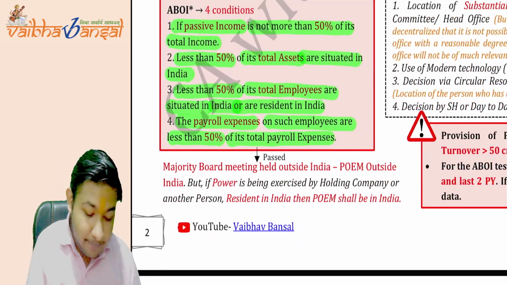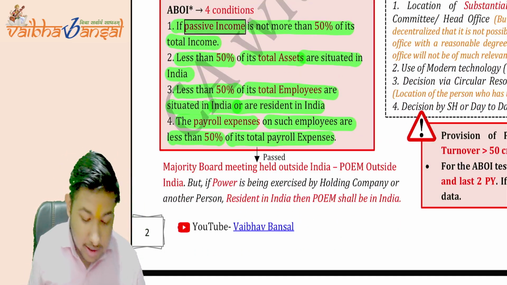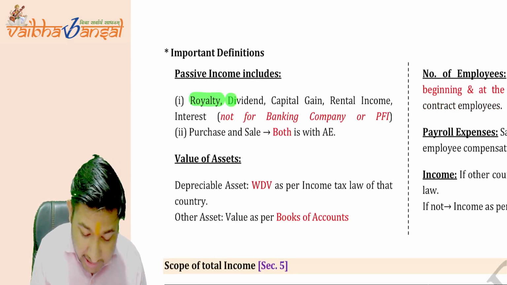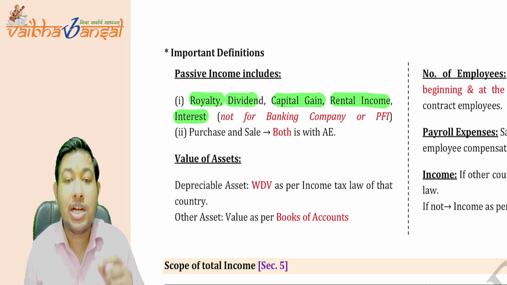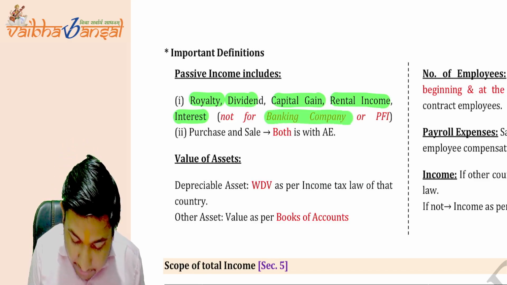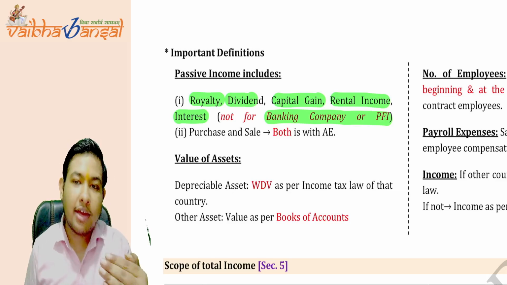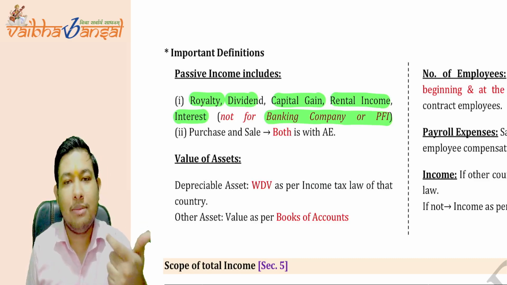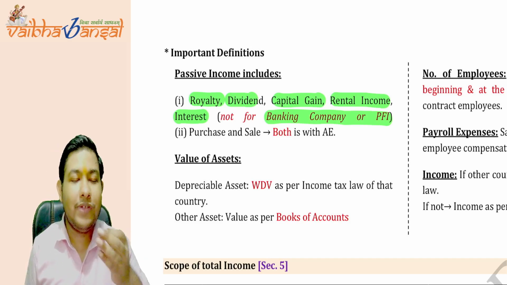So what is the passive income? We will determine what is included in passive income in this case. Passive income includes royalty, dividend, capital gains, rental income and interest. But interest shall not be included for banking companies or PFI companies. Otherwise, all the royalty income, dividend income, capital gain income, rental income and interest income will be covered here in the passive income.